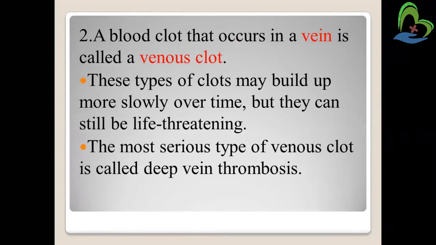Now the second type is a venous clot. The blood clot which occurs or is present in the vein is called a venous clot. This type of clot may build up more slowly over time, but it can still be life threatening. The most serious type of venous clot is called deep vein thrombosis, which is clot formation within the vein, slowly over time. So these are the two types of clot, arterial and venous.